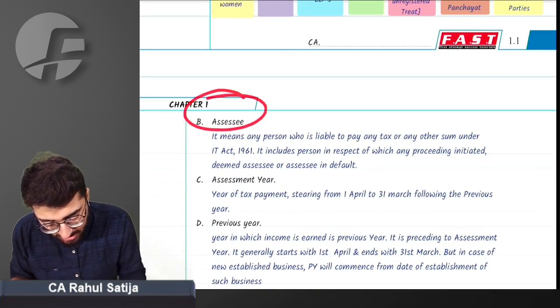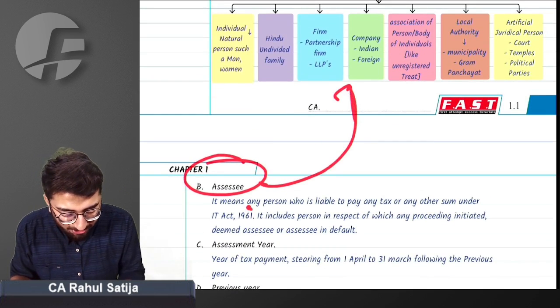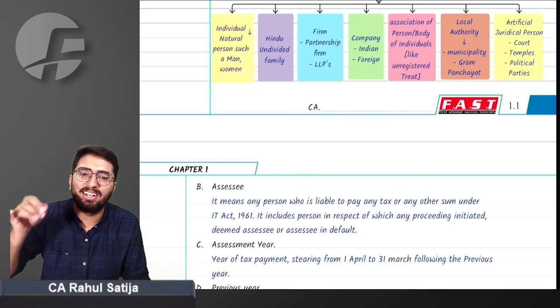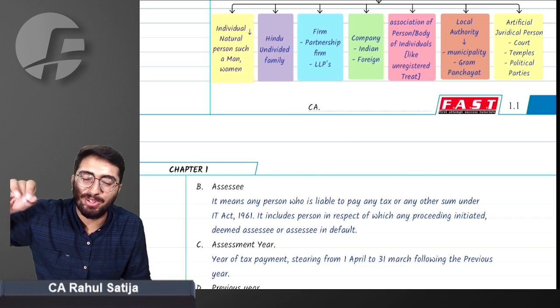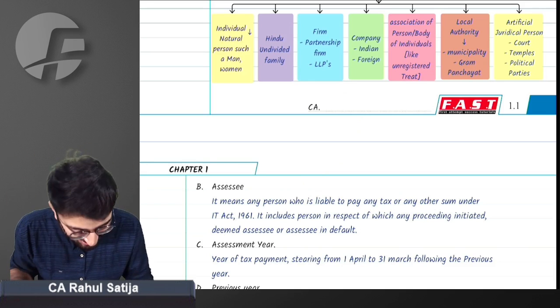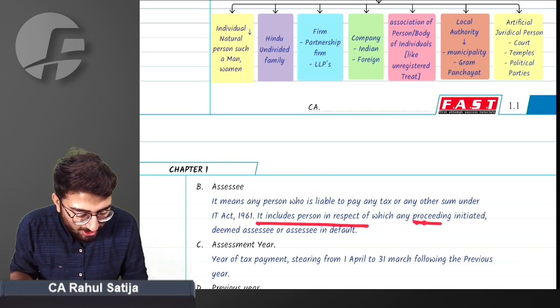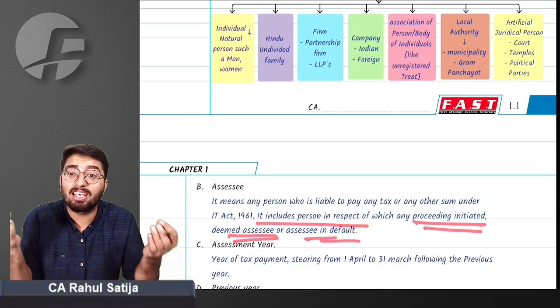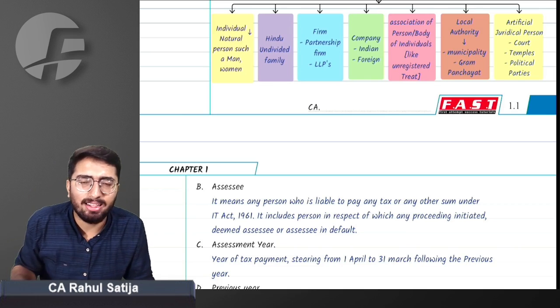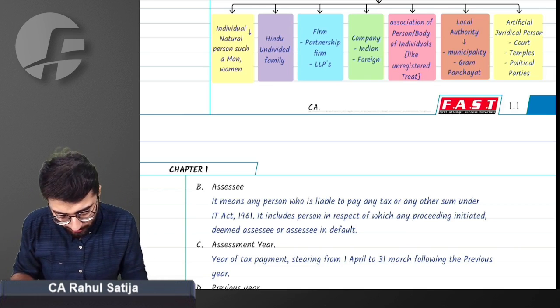Sir, what does assessee mean? Assessee means nothing but every person, sir, who is liable to pay tax or any sum under Income Tax Act 1961. So, for example, you are not liable to pay tax, you are liable to pay penalty under Income Tax Act. Whether you will be assessee, right answer is you will be assessee. Or any proceedings have been initiated, or he has been termed as assessee in default. In that case also he will be termed as assessee.